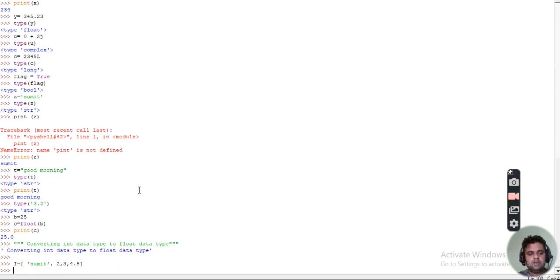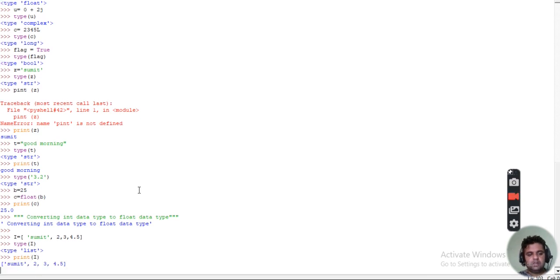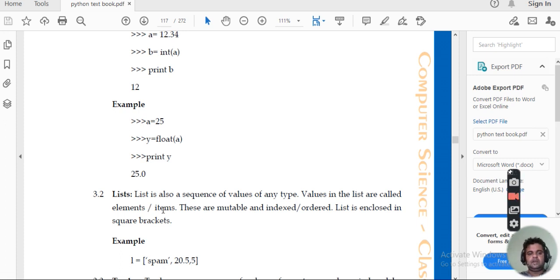This is an example of a list. If you want to find out the data type of this, this is type, so it will be giving you the list. If you want to print the value of this, this is how you will be getting the value. Clear?